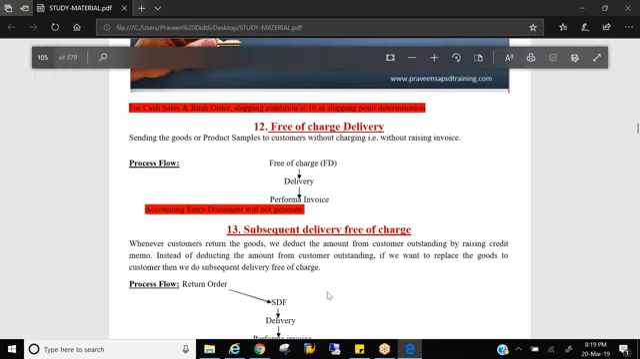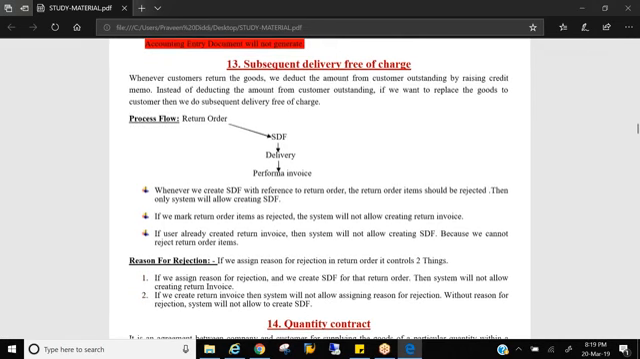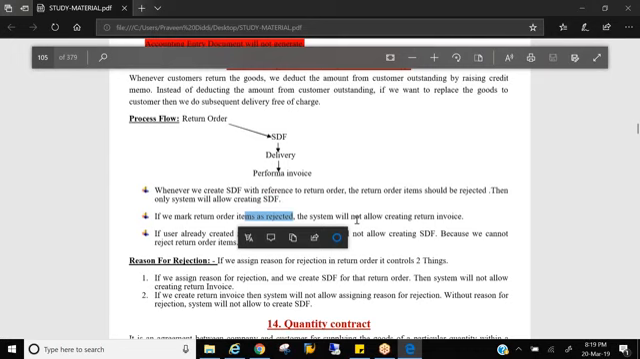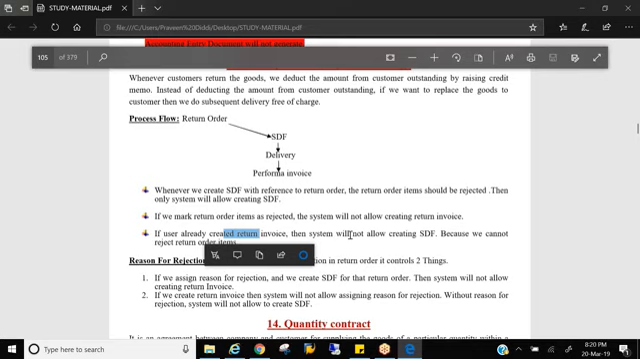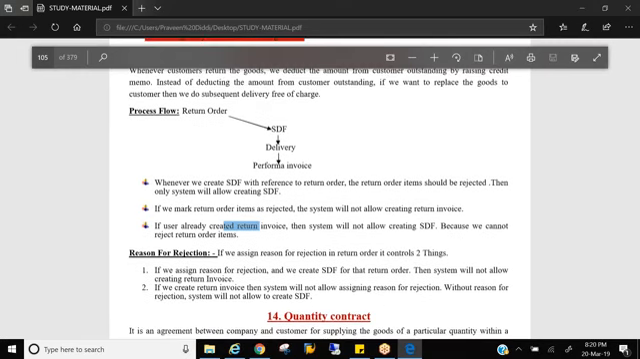When you're creating SDF, you will have a button called reject items. There you should reject items. If you reject an item, the system will allow you to create SDF. If items are rejected, the system will not allow you to create a return invoice, that is a credit memo. If a credit memo is already created, then the system will not allow you to reject the items. Only one is possible.